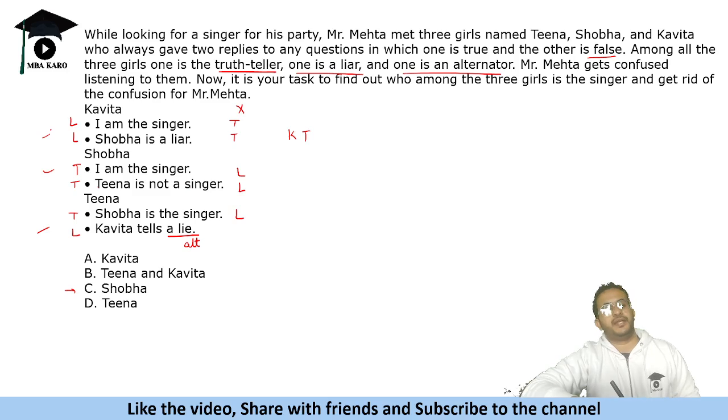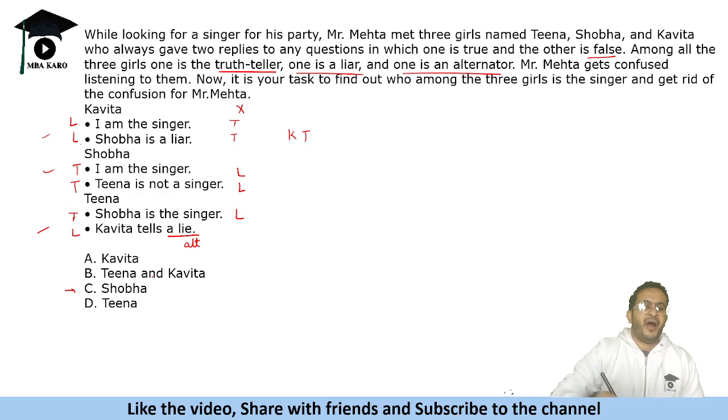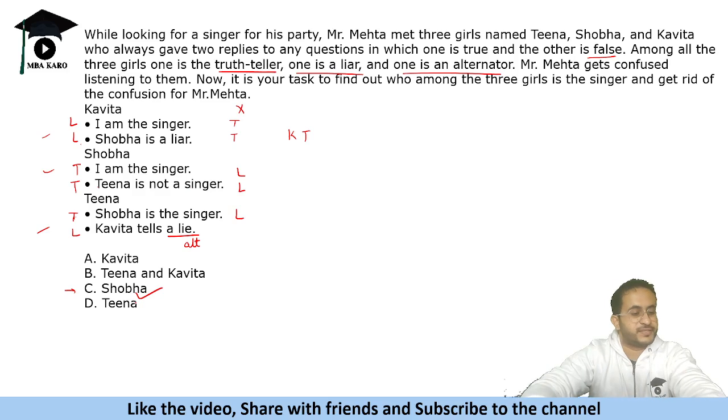Hence, this is the scenario that these two statements are lie. These are true, truth, and lie. So the answer is Shobha is the singer. Okay.